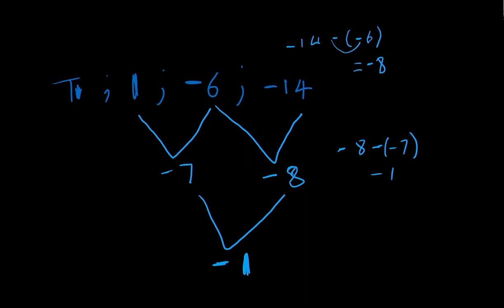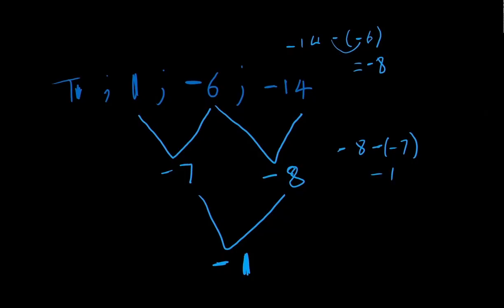Remember that in a quadratic sequence, this second difference is constant. So it means the second difference between the other terms in that sequence of first differences is also going to be minus 1. So we can work recursively. In other words, work backwards with the sequence like this. So we know, okay, well, the difference between minus 7 and minus 8 was negative 1. So to go backwards and work out term 1, I know that the difference between there and there should also be negative 1.